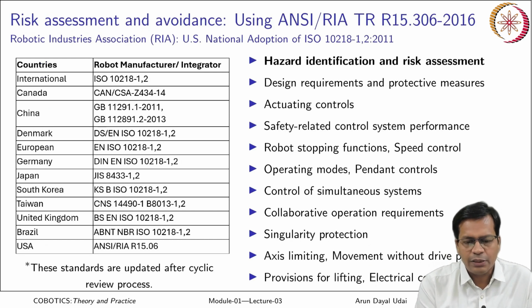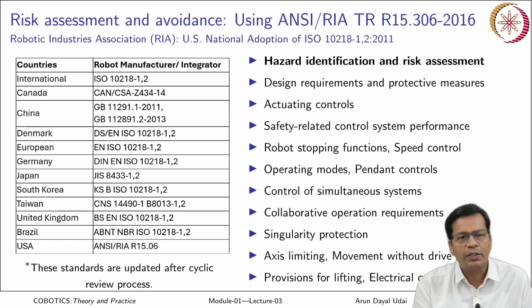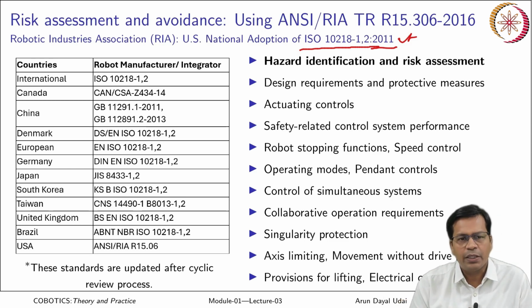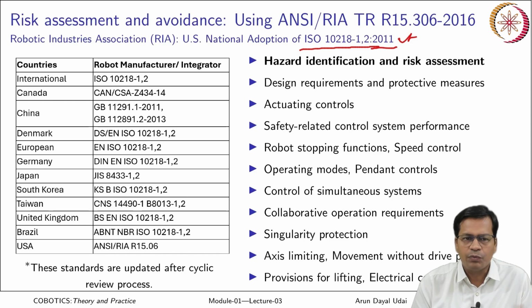What is risk assessment and avoidance? It is normally done using various similar standards which exist across different nations. It is the adoption of ISO 10218 parts 1 and 2 from 2011. Again, 2011 is the year when it came in, and then it is revised after every 5 years or maybe in between also, that depends. These standards are updated after every cyclic review process, right.